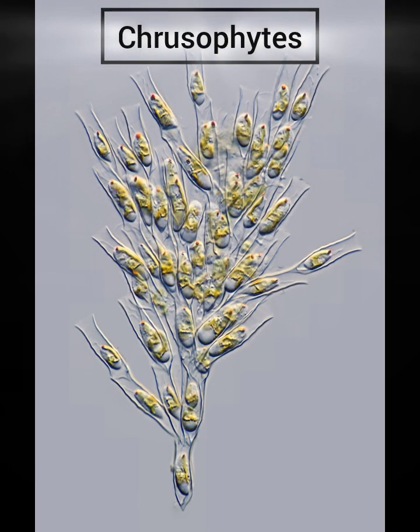There are five major groups of kingdom Protista according to R.H. Whittaker. So the first one is the chrysophytes. This group includes diatoms and golden algae, that is desmids. They are found in freshwater as well as in marine environments. They are microscopic and float passively in water currents, that is plankton. Most of them are photosynthetic.